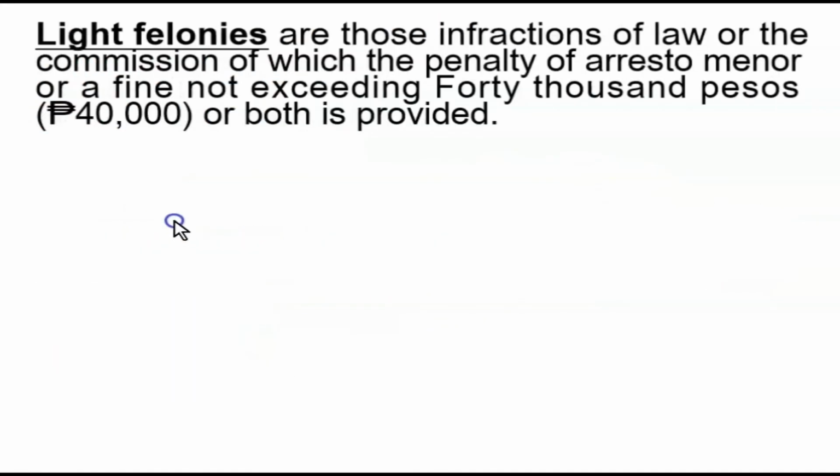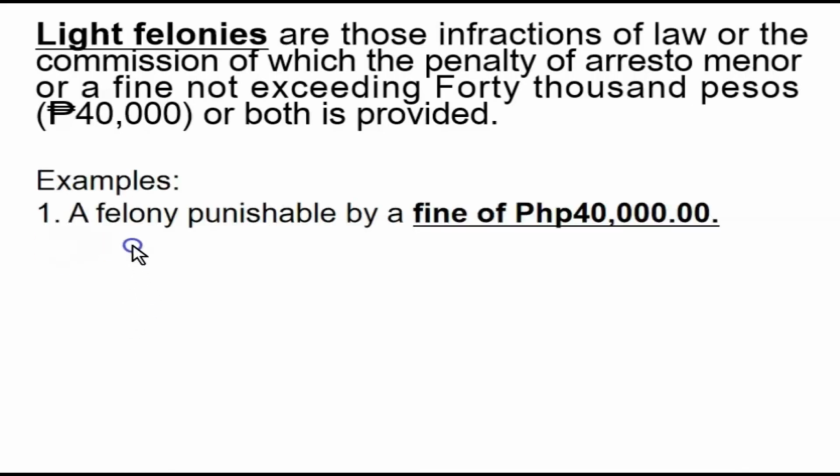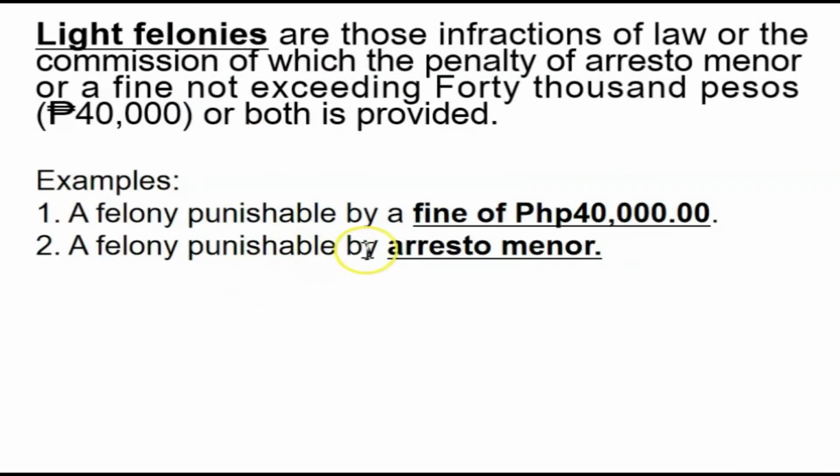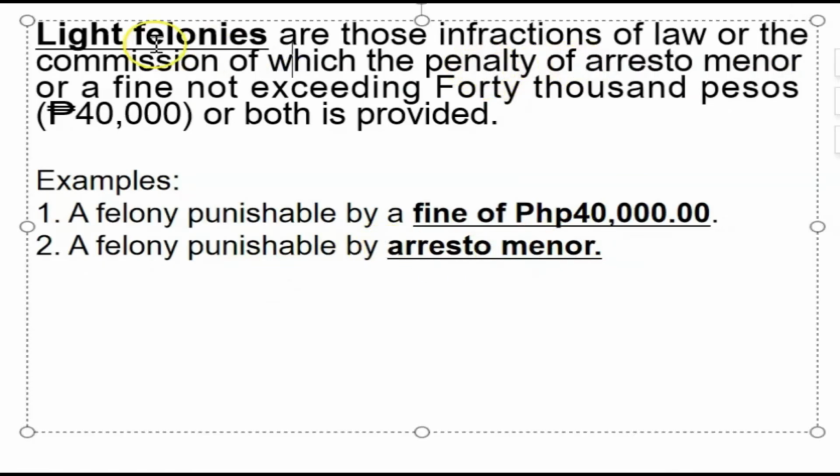And then we have light felonies, those infractions of law for the commission of which the penalty of arresto menor or a fine not exceeding 40,000 pesos or both is provided. Examples, number 1, a felony punishable by a fine of 40,000 pesos. If it's exactly 40,000 pesos, then it's a light felony as long as it does not exceed 40,000 pesos. Example number 2, a felony punishable by arresto menor. Since the penalty is arresto menor, it is therefore a light felony.